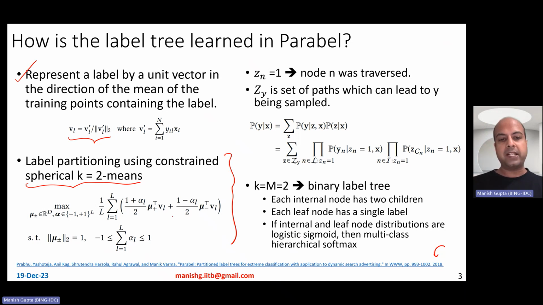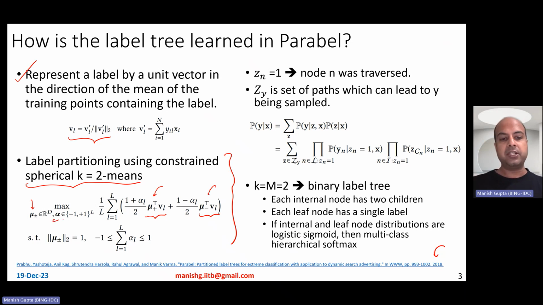What you want to do is to maximize the similarity of each data point with respect to its cluster centroid. Since you have k equal to 2, you have two cluster centroids, mu plus and mu minus. And what you want to do is to take those label vectors and ensure that if a label vector is positive, it must be closer to the positive centroid. If a label vector is negative, it must be closer to the negative centroid.